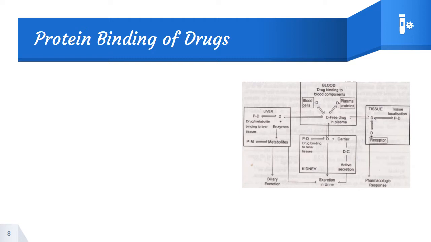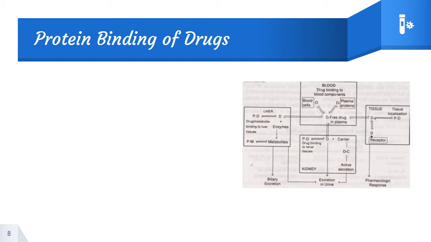The blood. In blood, the drug binds to the blood components. The drug may bind to blood cells or the drug may bind to protein. Upon reaching the blood, the free drug in the plasma can bind to either the blood cells or the proteins. Also the unbound drug, as we said earlier, has a tendency to get distributed either to the liver or to the tissue.